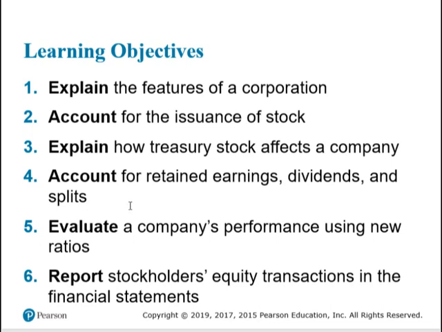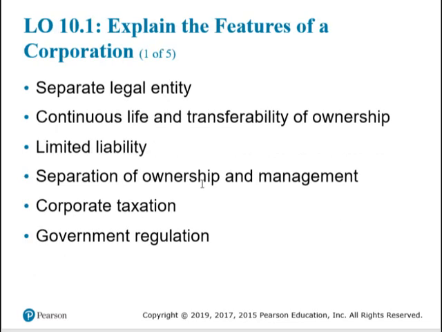The learning objectives for this chapter are listed here. The features of a corporation. We talked about some of this in the first chapter so long ago. A corporation is a separate legal entity. It exists apart from its owners, who are the stockholders. Continuous life means that if something happens to one stockholder, the company won't end.